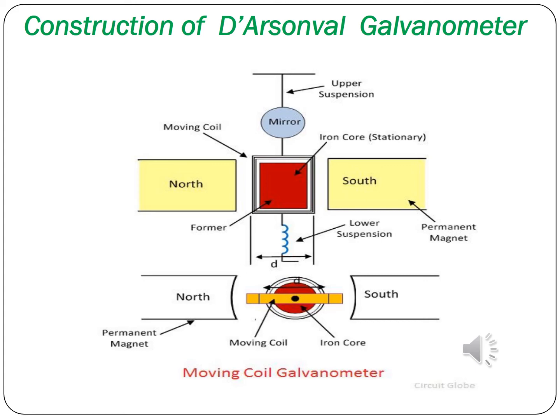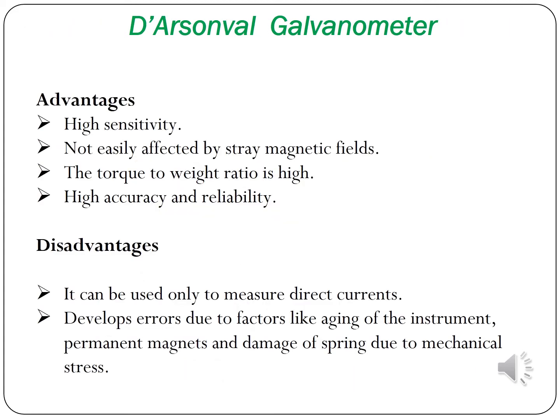So these are the construction parts of the D'Arsonval galvanometer. Advantages and disadvantages of the D'Arsonval galvanometer: high sensitivity, not easily affected by stray magnetic fields. The torque to weight ratio is high, with high accuracy and reliability. Disadvantages: it can be used only to measure direct current, and it develops error due to factors like aging of the instrument, the permanent magnet, and damage of the spring due to mechanical stress.